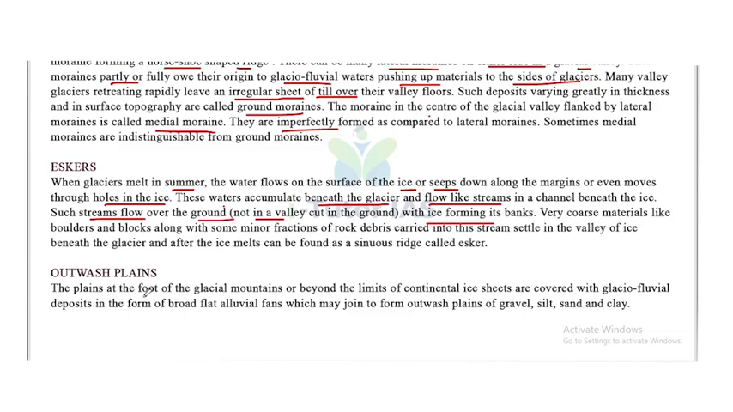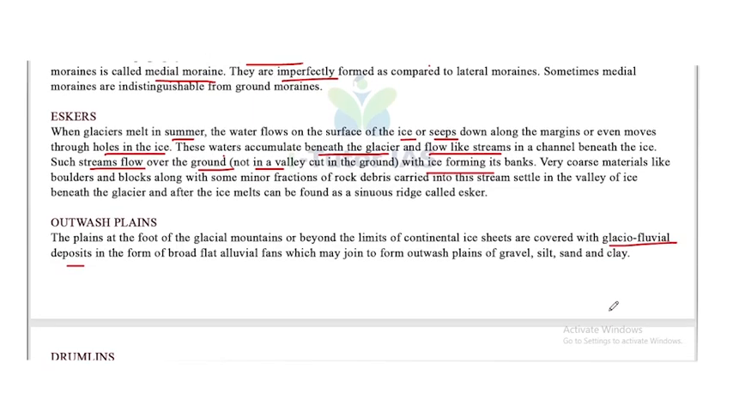Outwash plains. The plains at the foot of the glacial mountains or beyond the limits of continental ice sheets are covered with glaciofluvial deposits in the form of broad, flat alluvial fans, which may join to form outwash plains of gravel, silt, sand and clay. Okay, so that's about the outwash plain.